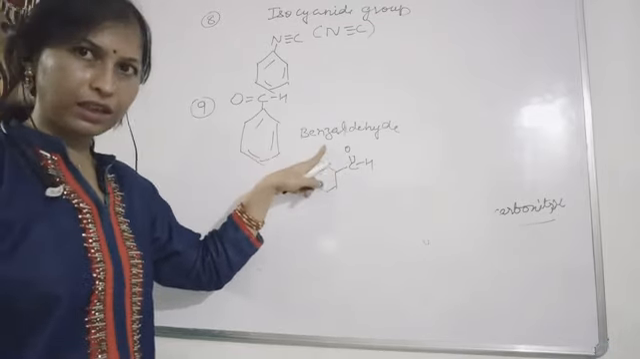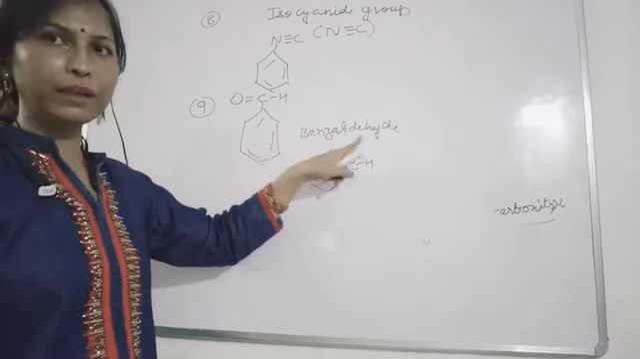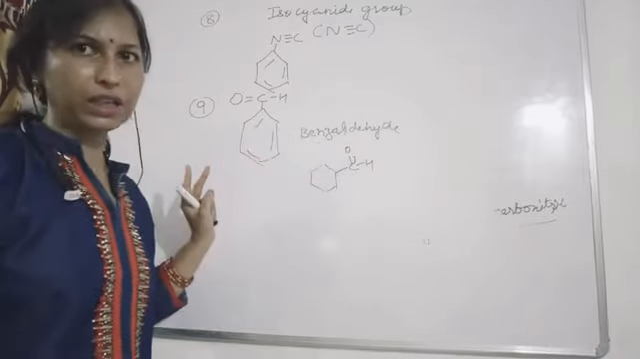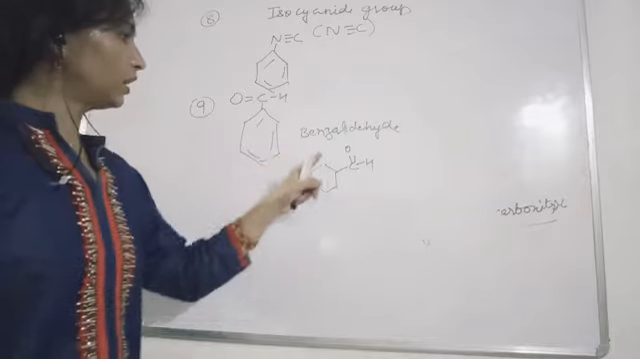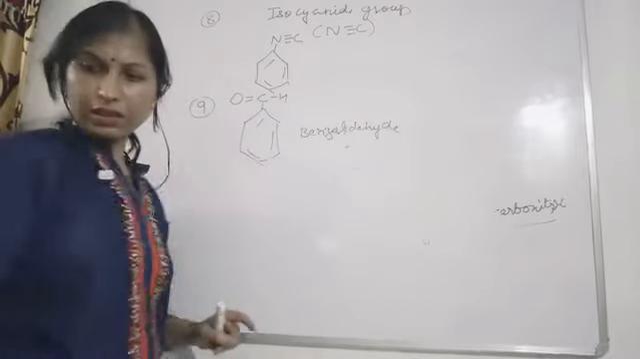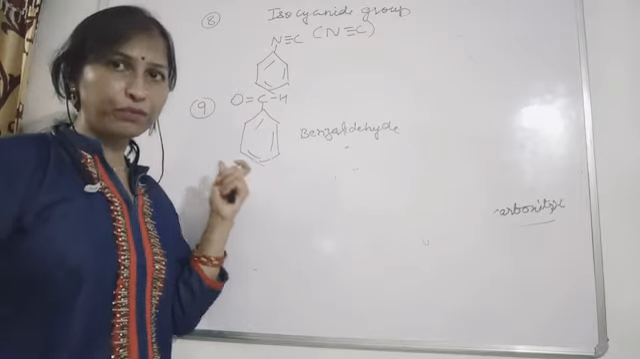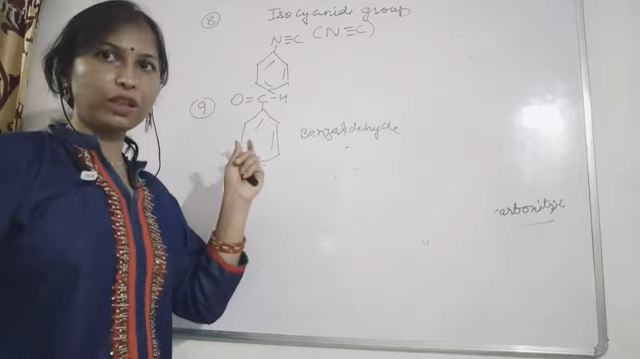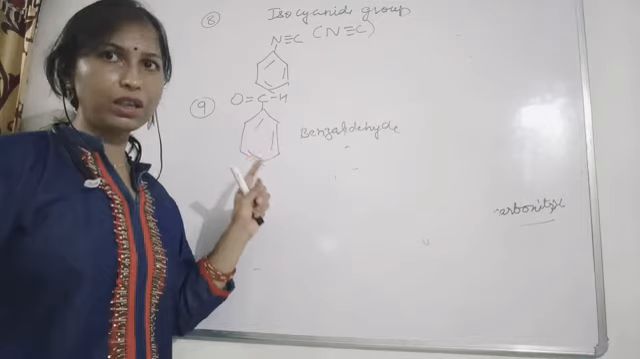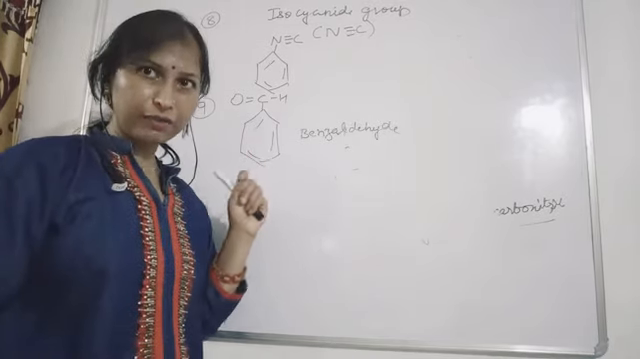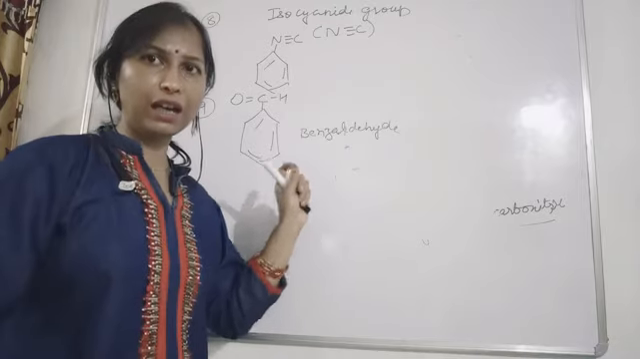popular, and the IUPAC name is this only, benzaldehyde. And if you are writing benzene carbaldehyde, that also will be correct. Okay, so now we have learned how the aldehyde group is attached with the straight chain. So what suffix are we using? If this aldehyde group is acting as the functional group, then the suffix will be -al.